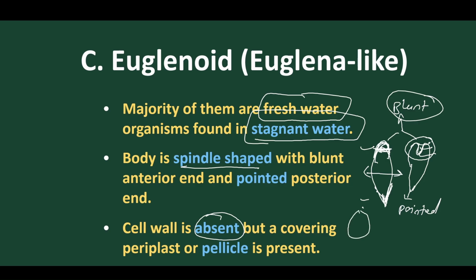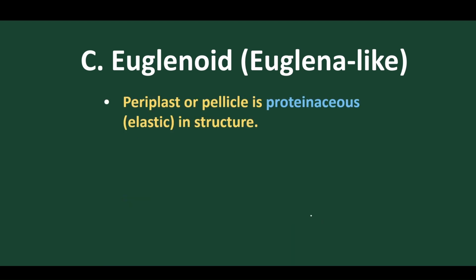But the body is covered by an elastic protein covering, and this covering is called the pellicle. They don't have a cell wall, but the body is covered by a protective covering called the pellicle, which is protein in nature and highly elastic. This pellicle is otherwise called the periplast.